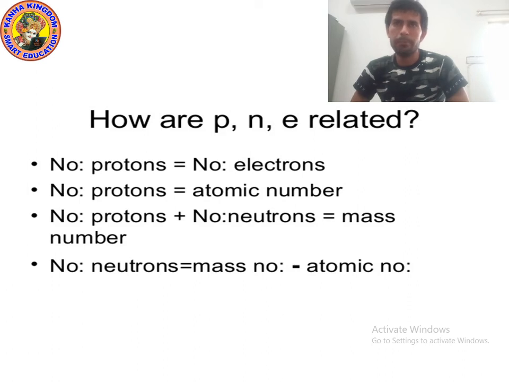Next topic, number of neutron. How to find the number of neutron? You have to subtract the atomic number from the mass number. When you subtract the atomic number from the mass number, you get the number of neutron. Please write down. I am giving you 10 seconds.